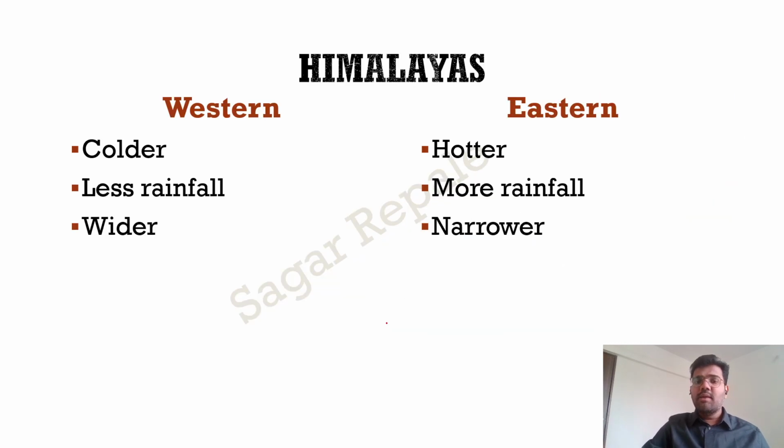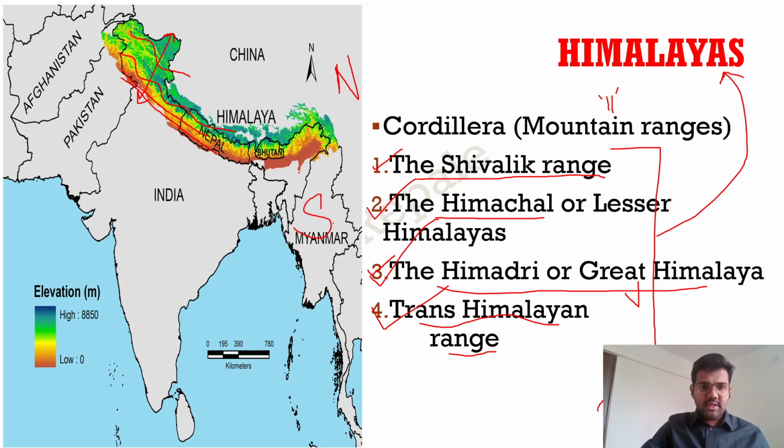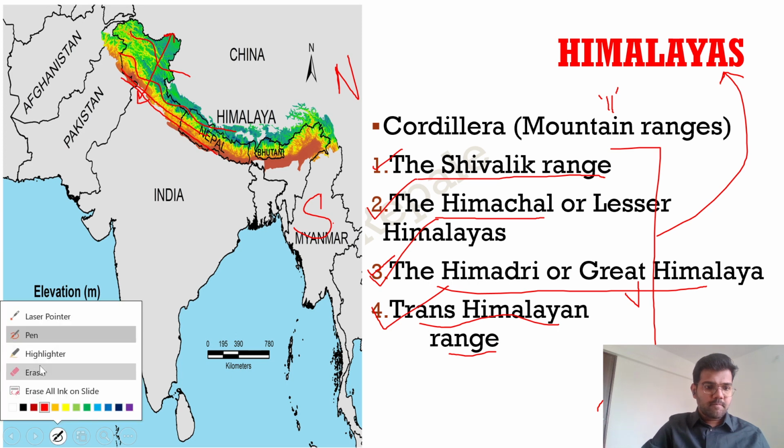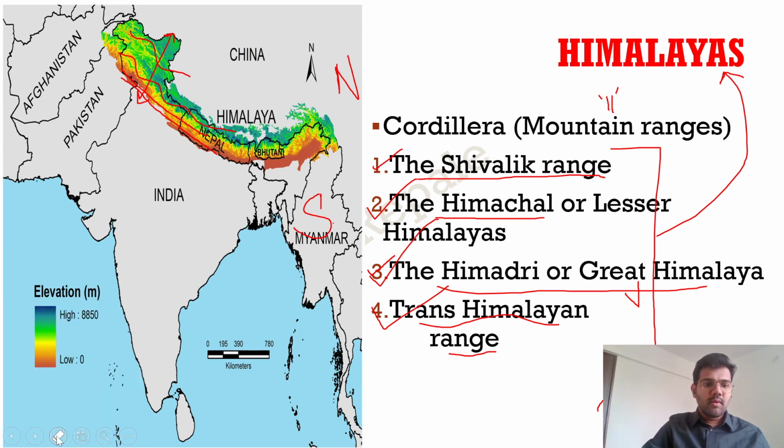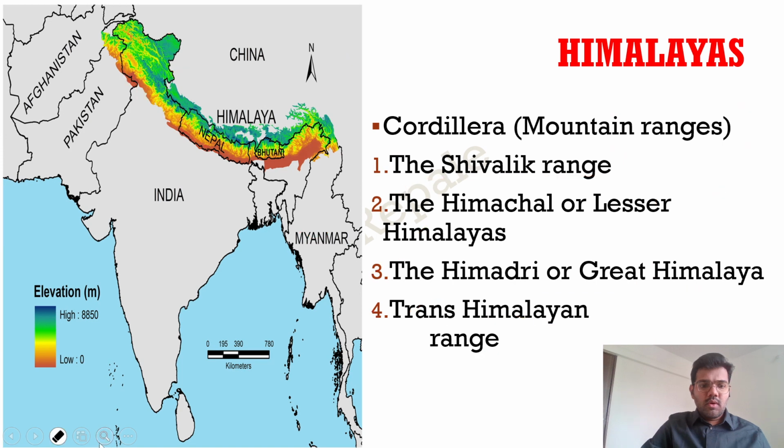Next, Himalaya can be divided in the east-west direction. In the east-west direction, Himalayas can be divided into three parts. This is Western Himalaya. To the west of Nepal, it is Western Himalaya.